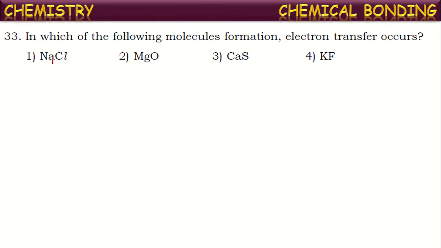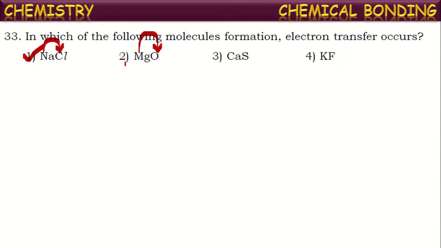If you see the first one, sodium chloride: sodium is a metal, chlorine a non-metal. So here an electron is transferred from sodium to chlorine. So it is correct. If you see the next one, magnesium and oxygen. Magnesium is a metal and oxygen is a non-metal. So from magnesium to oxygen, two electrons will be transferred.